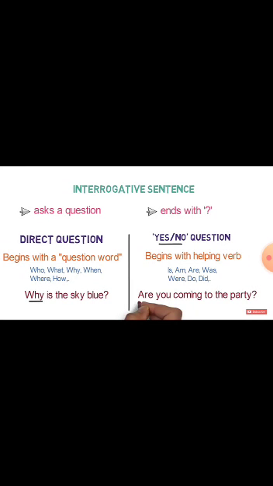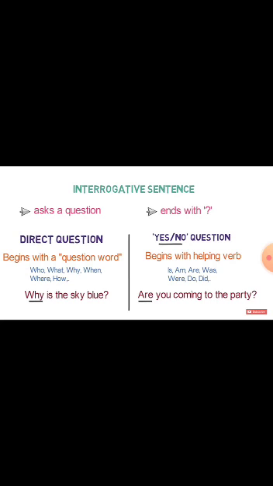A direct question begins with a question word: who, what, why, when, where, how. For example, why is the sky blue? And yes-no questions begin with a helping verb: is, am, are, was, were, do, did. Are you coming to the party? Yes or no. Then these are yes-no questions.